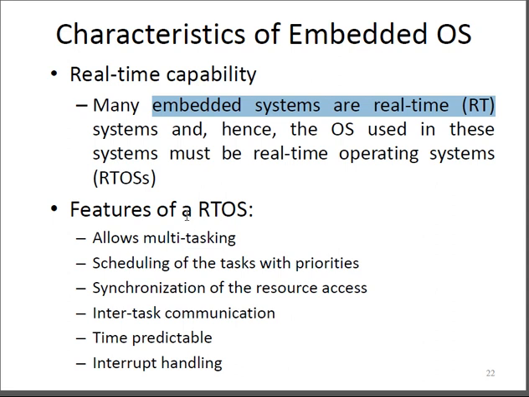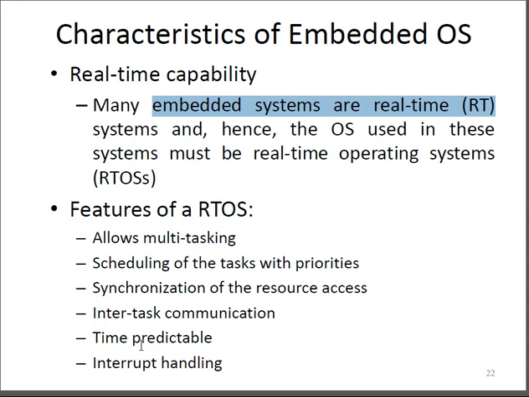That is very important in the case of an RTOS. An RTOS cannot do parallel processing just like the desktop scenario. Synchronization of resource access: there should be appropriate synchronization for resource access. Inter-task communication should happen in a proper order. That is another very important case with respect to the RTOS. Time predictability.